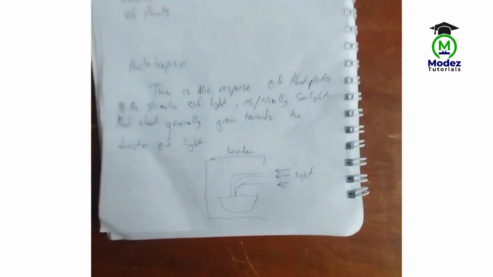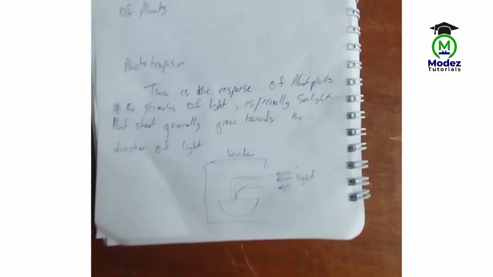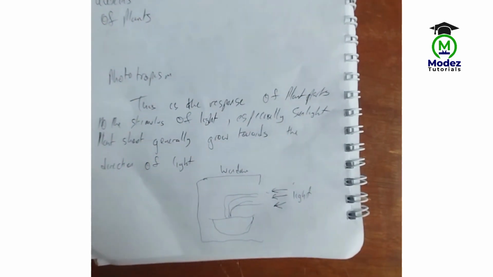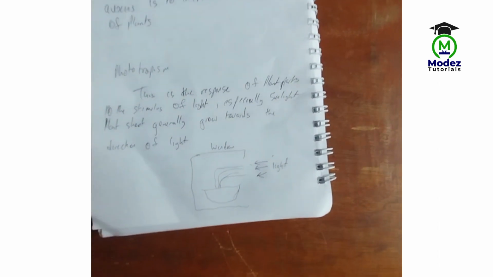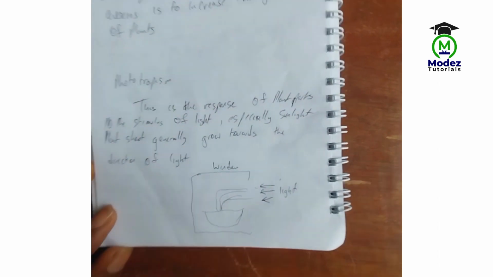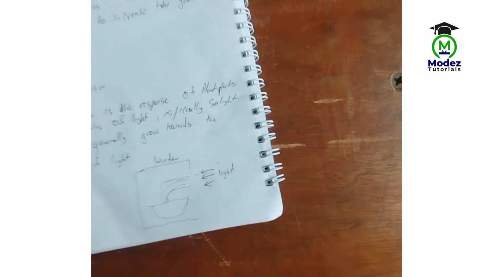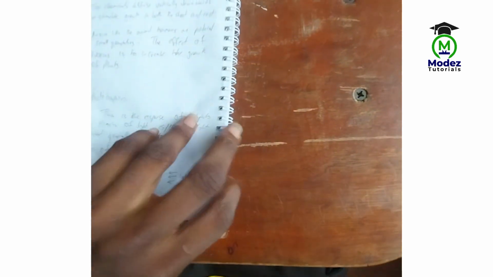Obviously, photosynthesis. Plants need sunlight in order to respirate and to produce their own food, and so on and so forth. So that is why it is mostly sunlight. So this is the response of the plant part to the light stimulus.